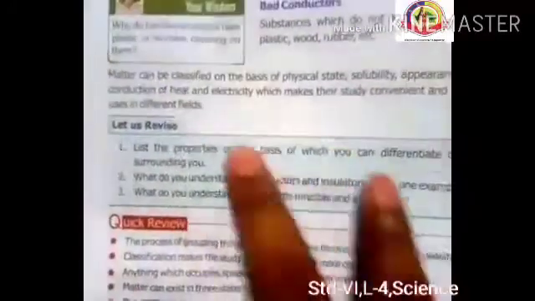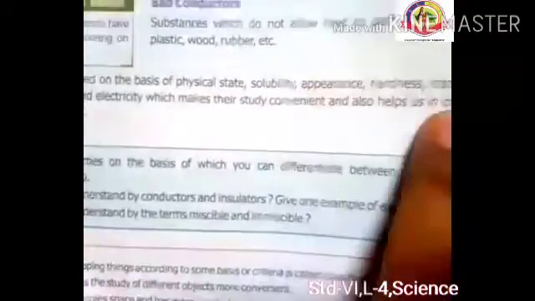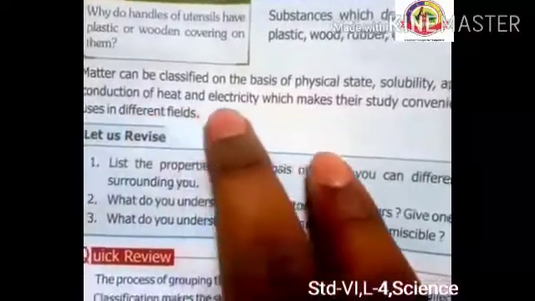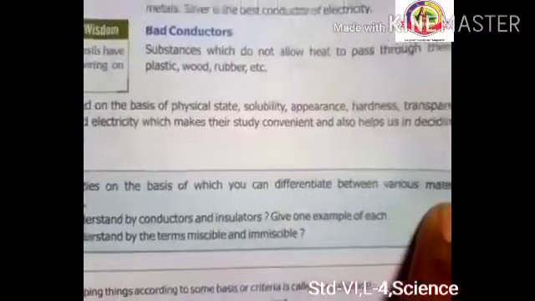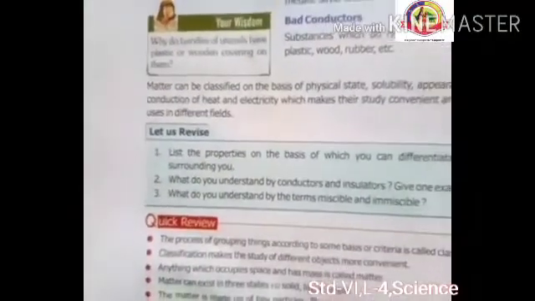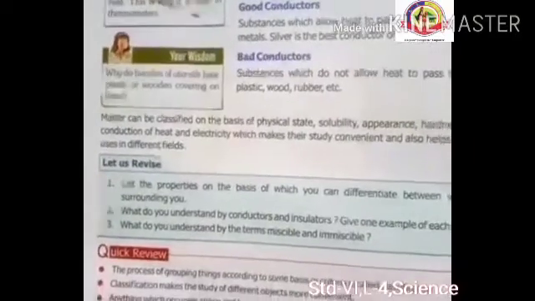That's why matter can be classified on the basis of physical state, solubility, appearance, hardness, transparency, and conduction of heat and electricity, which makes their study convenient and also helps in deciding their uses in different fields, right? So that's all we have for the day. That chapter ends, right? Thank you very much.